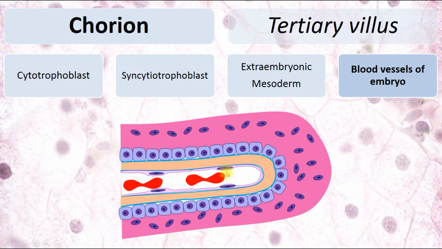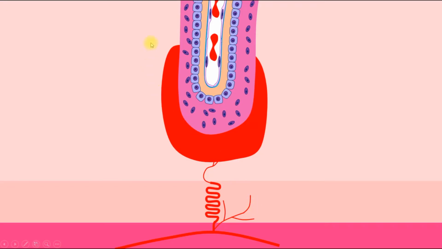and those blood vessels make the villi mature, tertiary villi. And here we can see this villus. It is located in the lacuna with mother's blood. It's the functional and basal layer of endometrium. It's a spiral artery, and it carries blood to the lacuna. And this villus is located here, and here we can see the barrier between mother's and child's blood. Here we can see blood of the child, blood of the embryo, and here is blood of the mother.